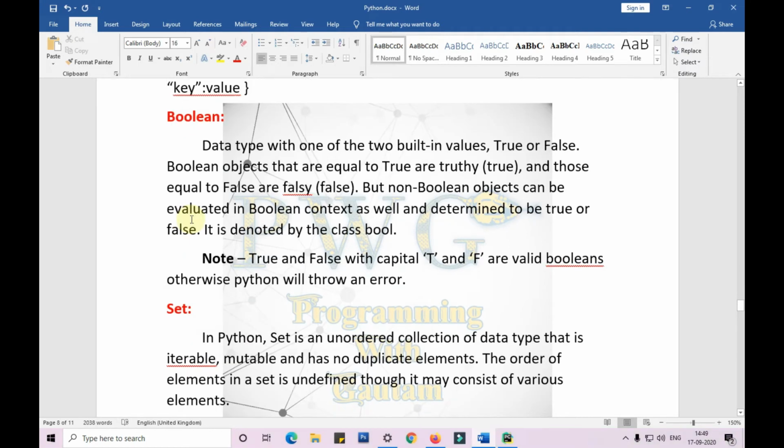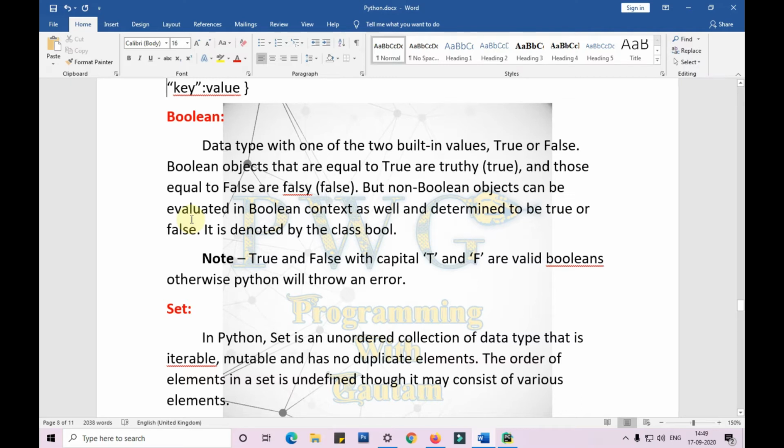Boolean. Data type with one of the 2 built-in values, True or False, are called Boolean objects. Boolean objects that are equal to True and False are called truthy and falsy. But non-Boolean objects can be evaluated in Boolean context as well and determined to be true or false. It is denoted by the class bool.